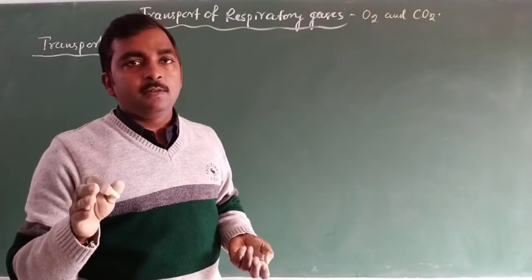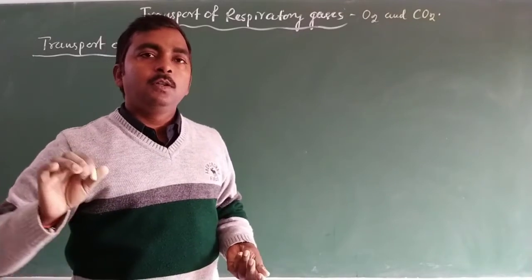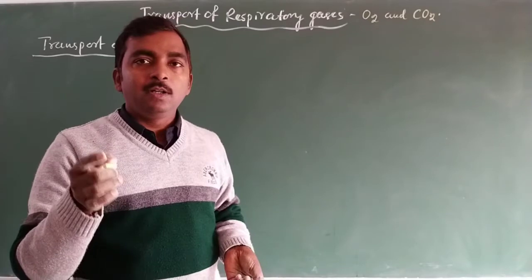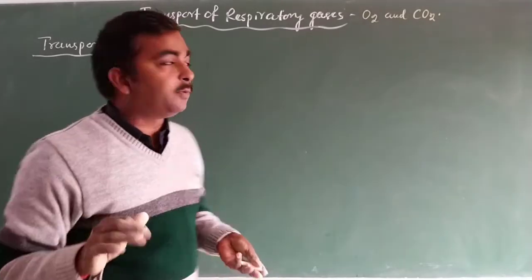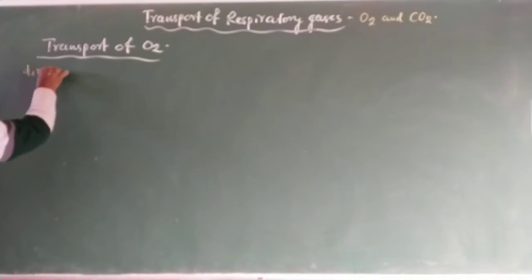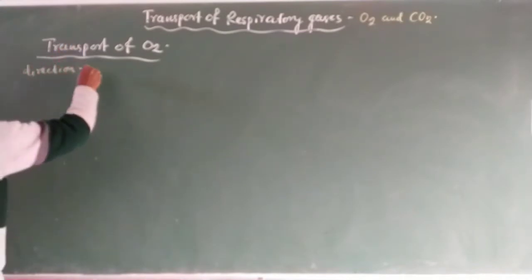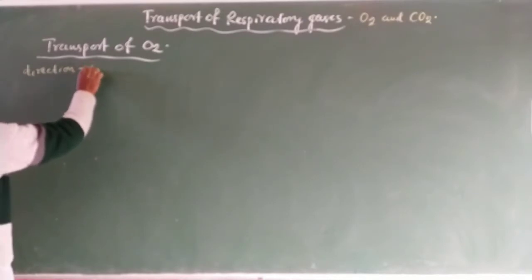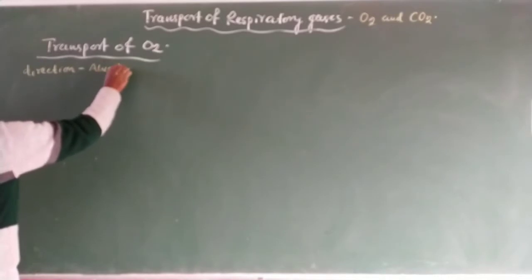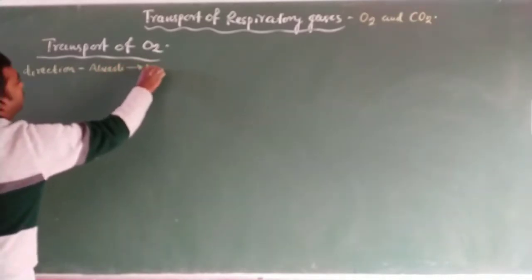First we need to know the direction of transport and the medium for the transport. The direction for transport of oxygen is from alveoli to body tissue.